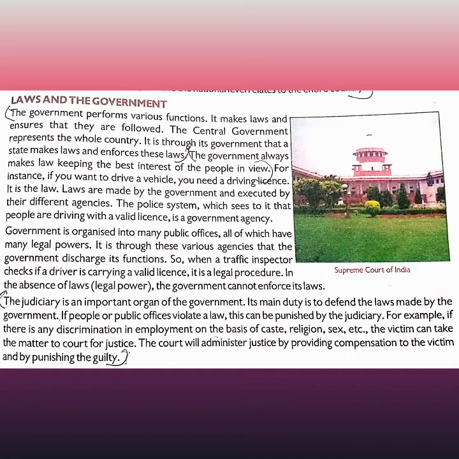Next, after the levels of government, comes laws and the government. Here it is said the government performs various functions. It makes laws and ensures that they are followed. So the government makes various laws, so that it sees that they are followed. If they are not followed, what is done? Let us see. The central government represents the whole country.